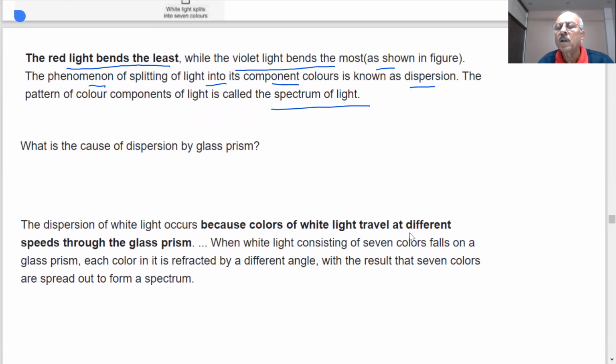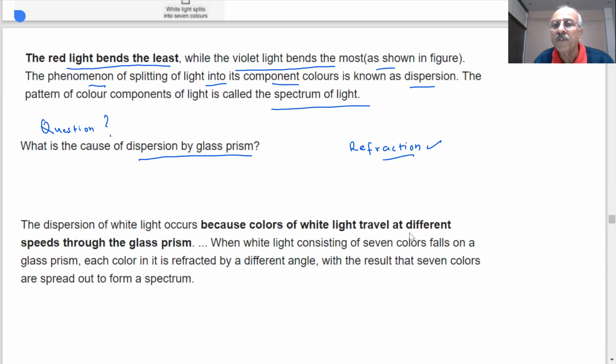So what I have shown, white light consists of how many colors? 7. We can get it by passing through a glass prism, and this is called the spectrum of the light. Question, students: what is the cause of dispersion by a glass prism? Why do we see 7 different colors when we pass it through a glass prism? I said, when light passes from one medium to another medium, it undergoes refraction. Is it clear? We studied refraction in the previous lectures.